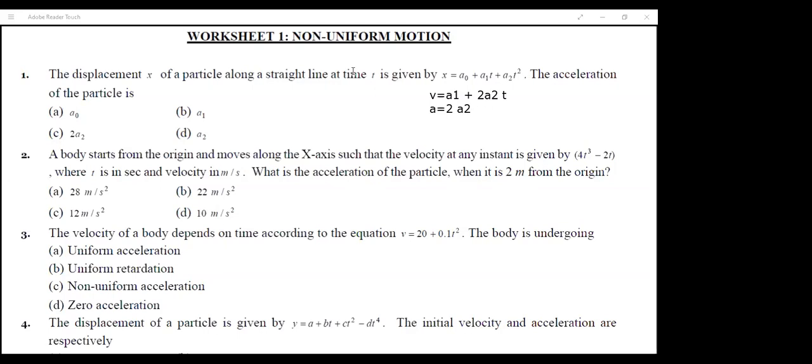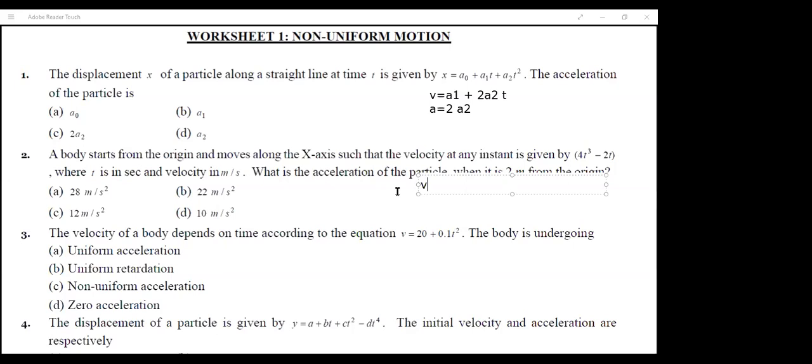Yeah, Durga, tell me. So initially here velocity is given. I will find first dx by dt, which equals 4t cube minus 2t. So dx will be dt times that velocity equation.